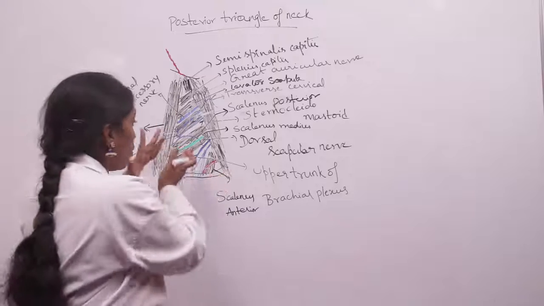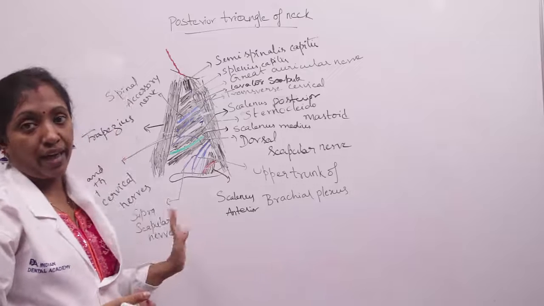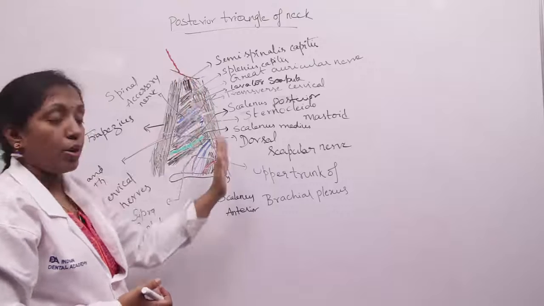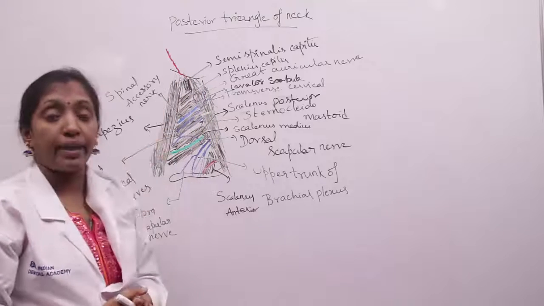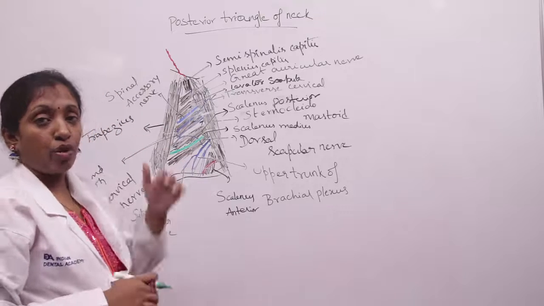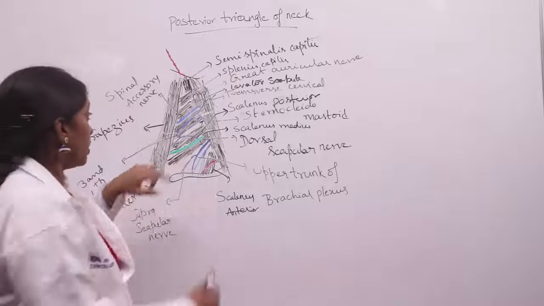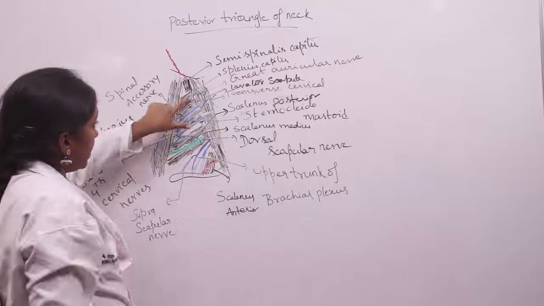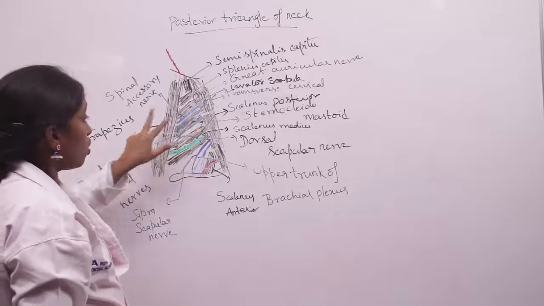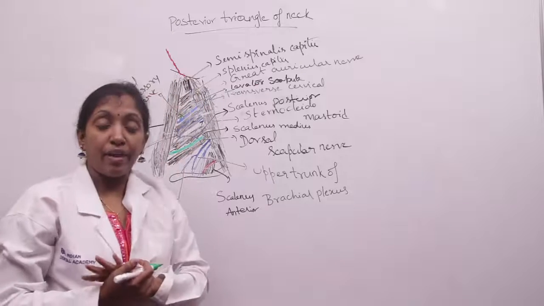So the inferior belly of omohyoid divides the posterior triangle of the neck into the upper occipital and lower supraclavicular triangle. The boundaries of the upper occipital triangle: anteriorly by the posterior border of sternocleidomastoid and posteriorly by the anterior border of trapezius, and the floor of the triangle is formed from above downwards by semispinalis capitis, splenius capitis, levator scapulae, scalenus posterior, and scalenus medius muscle. Okay, so that's about the occipital triangle boundaries.